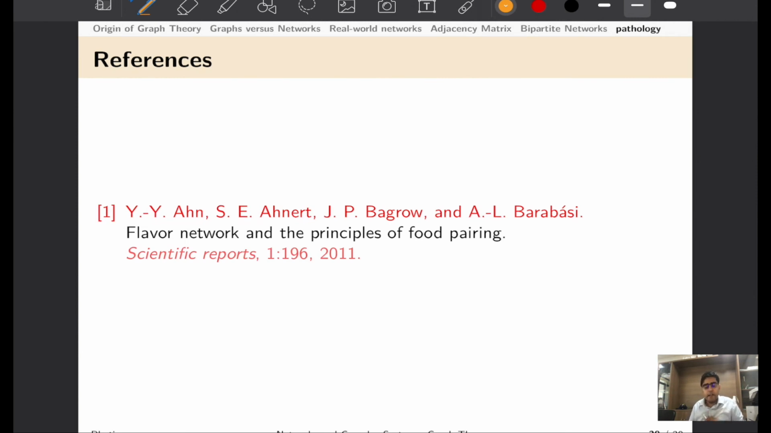Now with this, we will close our discussion on network paths, and in the next video, I will talk about network connectedness and the clustering coefficient, both local and global. This is sort of a crash course in graph theory, and we will borrow these concepts from graph theory and apply them to study the fascinating world of network science.